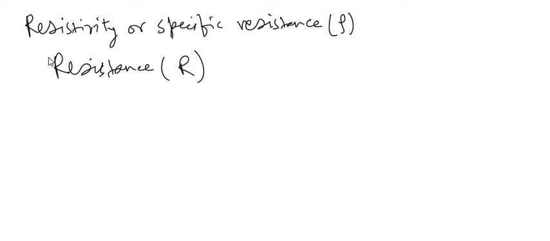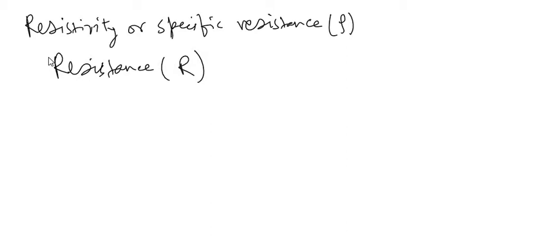Before moving towards resistivity or specific resistance, we are required to understand first of all about the resistance. What is meant by resistance? Resistance is the basic property of any substance due to which it opposes the flow of charge through the given material, that may be conductor, that may be any other substance.